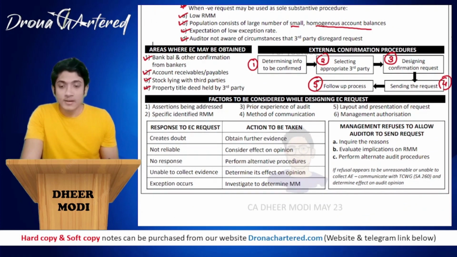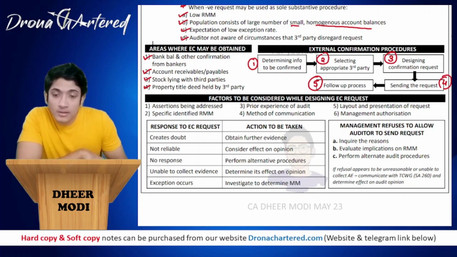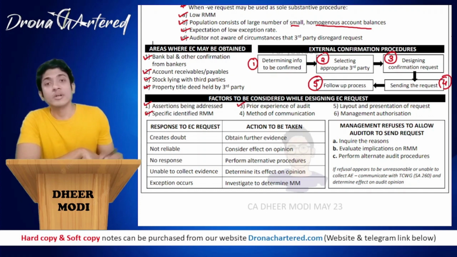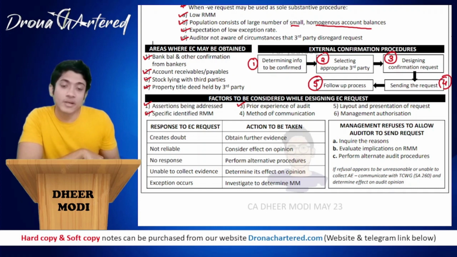Next are the factors to be considered while designing an external confirmation request. What factors do you have to consider? First is assertions being addressed, that is, what assertions you are asking about. Second is specific identified risk of material misstatement. Third is prior audit experience; any experience you gained from prior audits, you will use while determining what has to be included in the EC request.